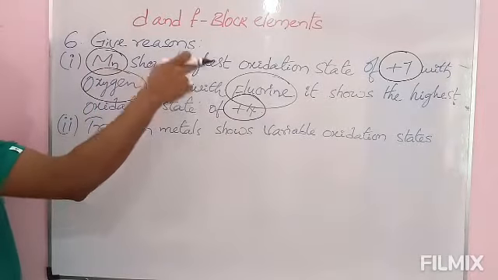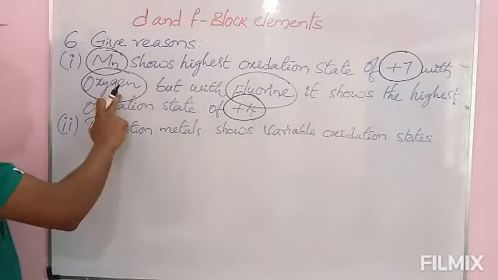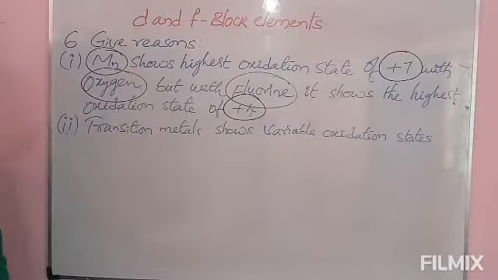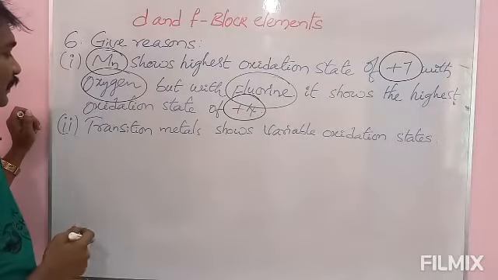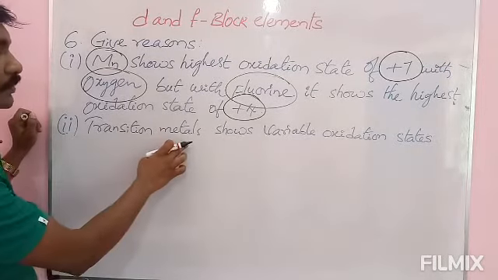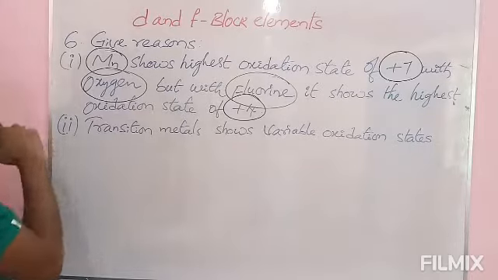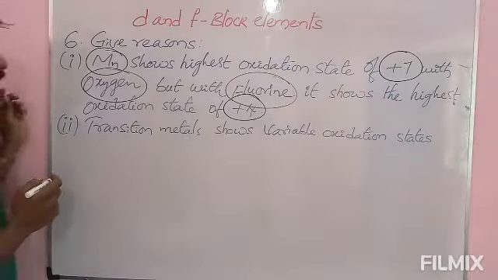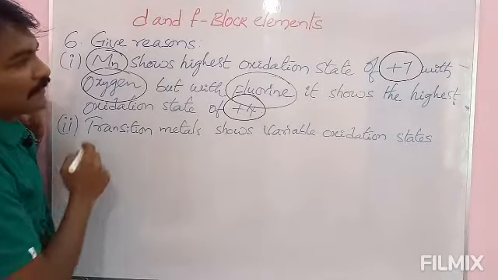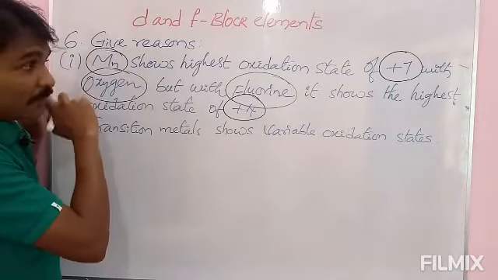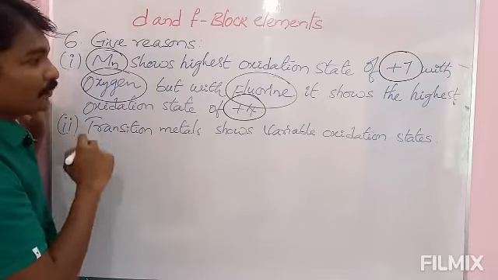Manganese shows the highest oxidation state +7 with oxygen, +4 with fluorine. They are asking what is the reason. And the next one, transition metal shows variable oxidation state. First we will discuss this one and then we will continue with this one.